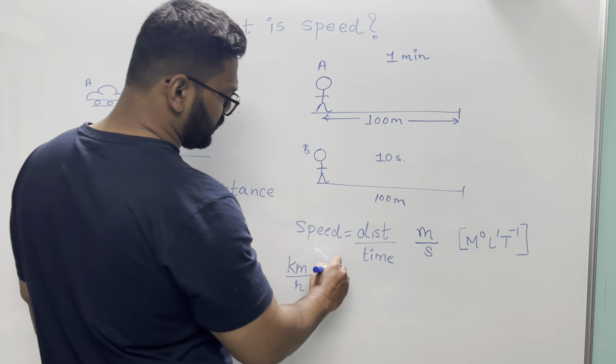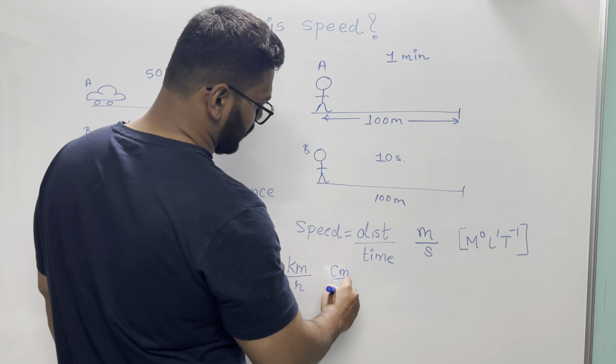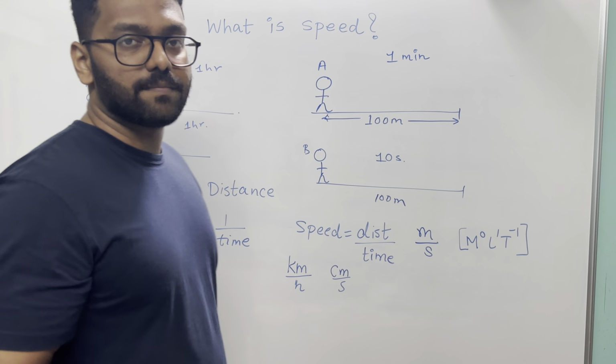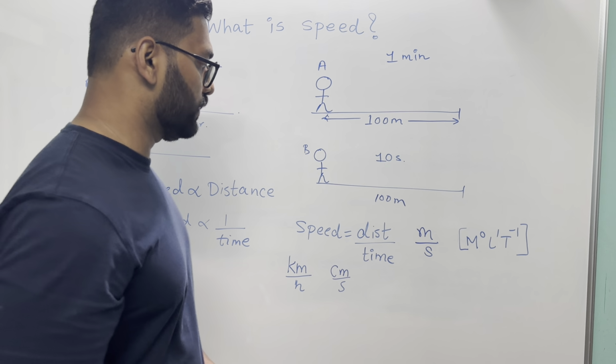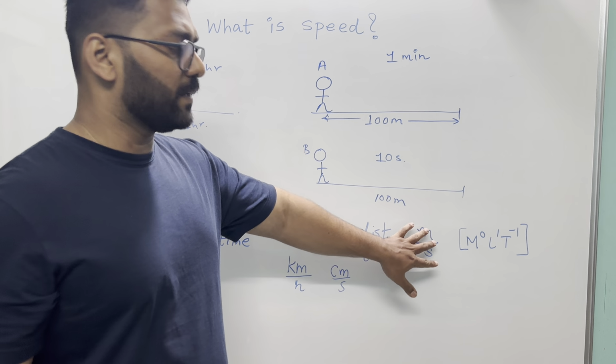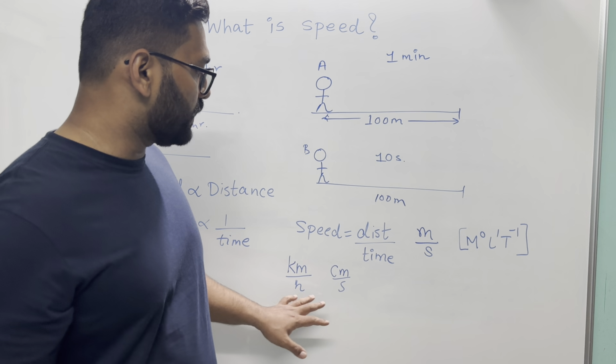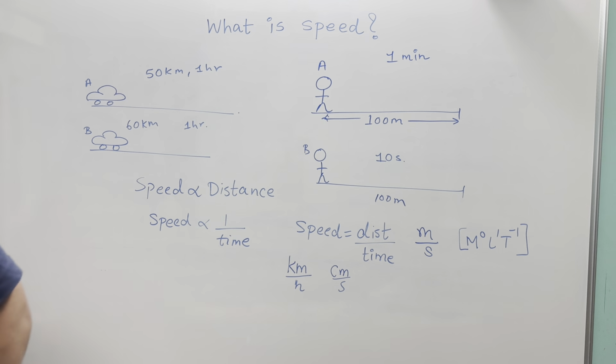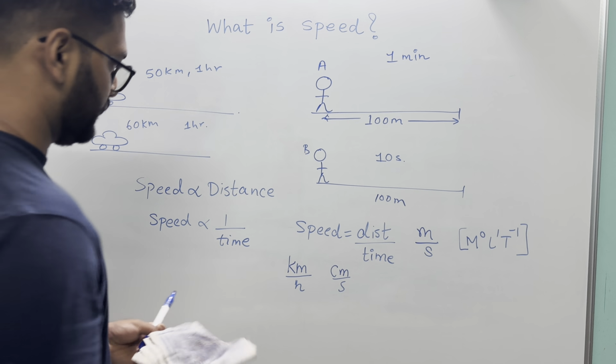Another is CGS units, centimeter per second. Some countries like America use miles per hour as well. So these are different units, but we will stick mostly to meter per second and kilometer per hour and sometimes centimeter per second.